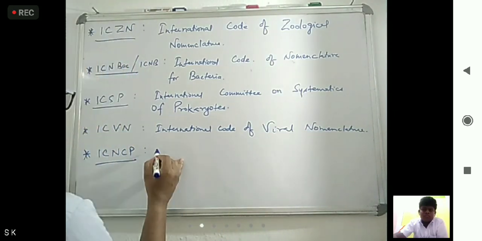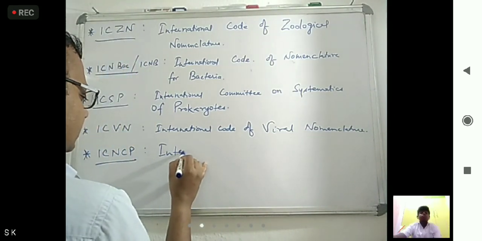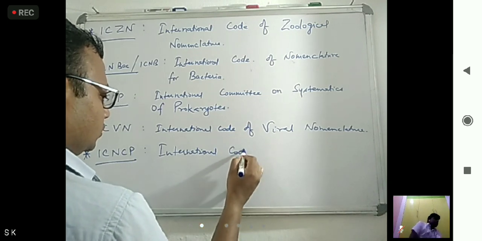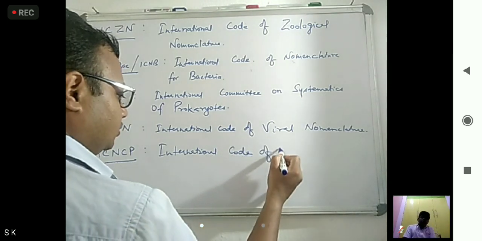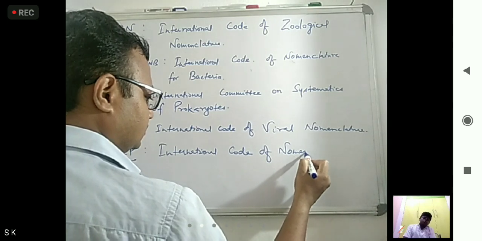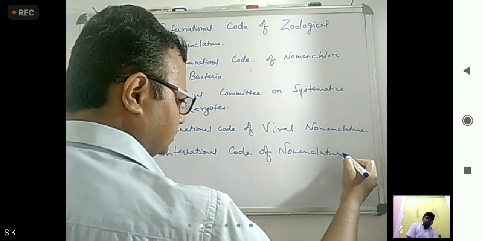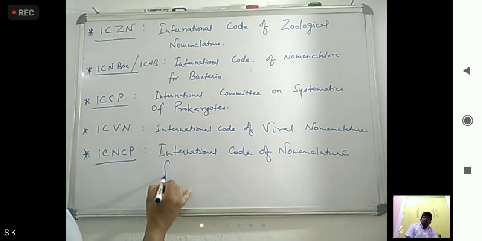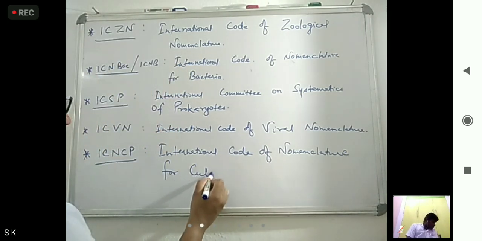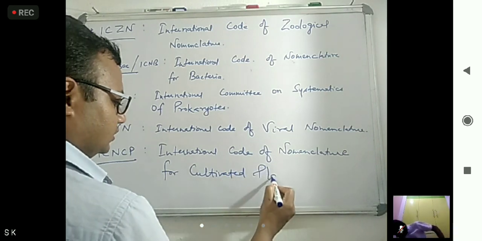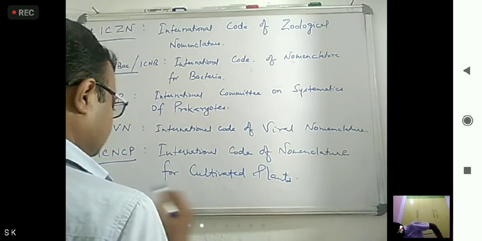International Code of Nomenclature for Cultivated Plants. Okay.